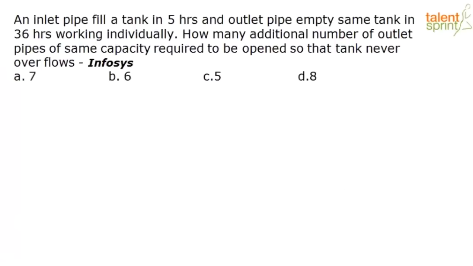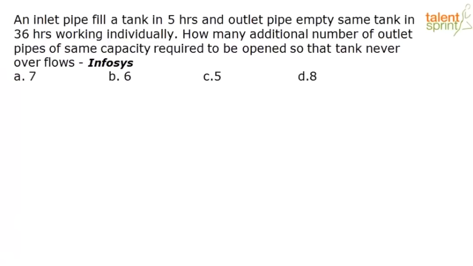So this question is from Time and Work, Pipes and Cisterns, and this was a question that was previously asked in Infosys. So let me read out the question for you. An inlet pipe can fill a tank in 5 hours and an outlet pipe empties the same tank in 36 hours working individually. How many additional number of outlet pipes of the same capacity is required to be opened so that the tank never overflows?